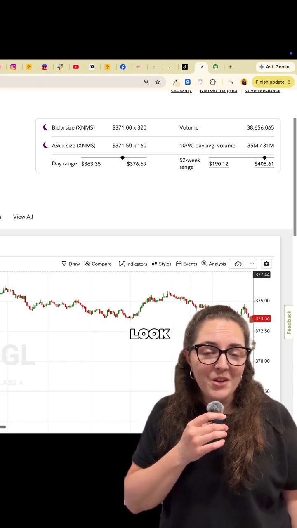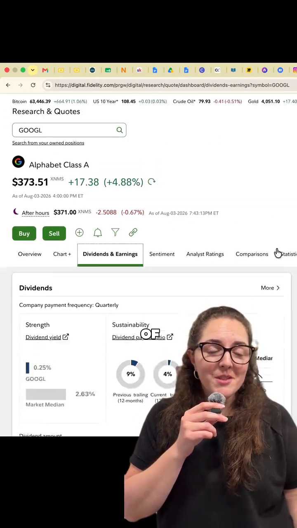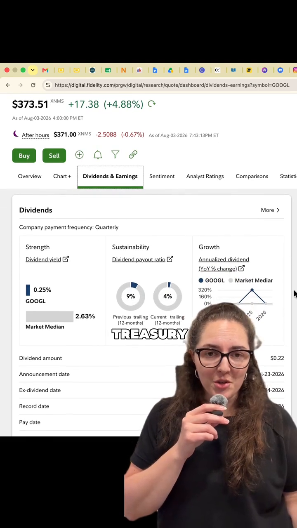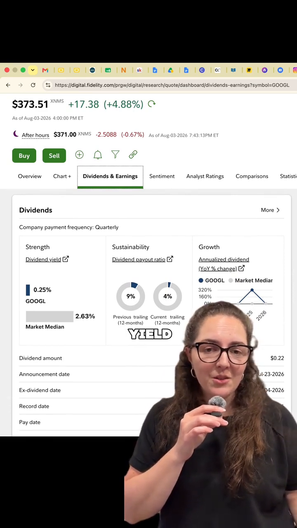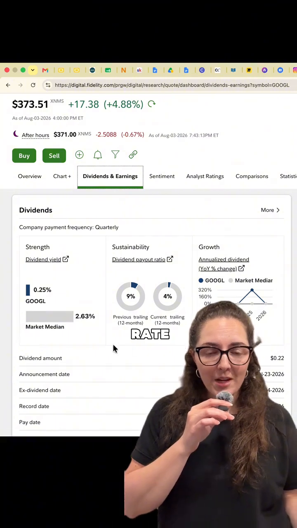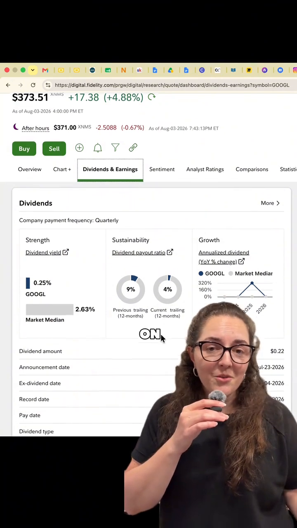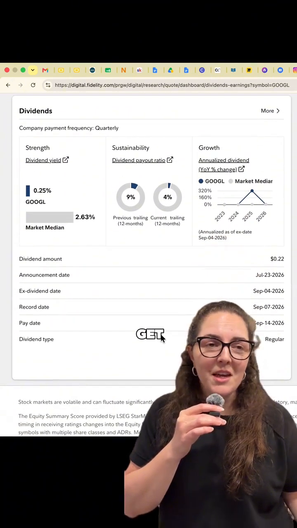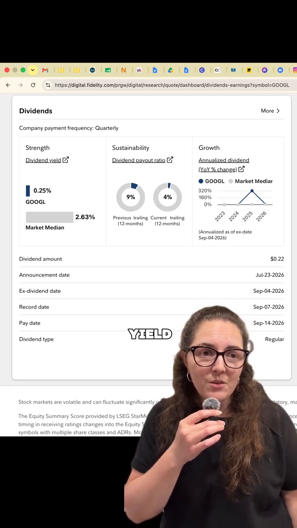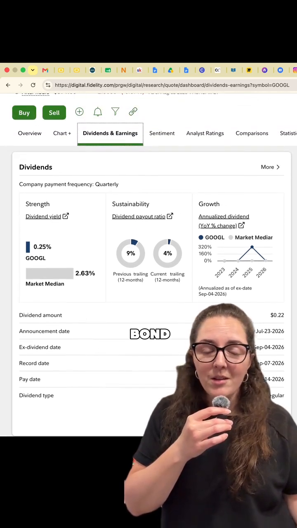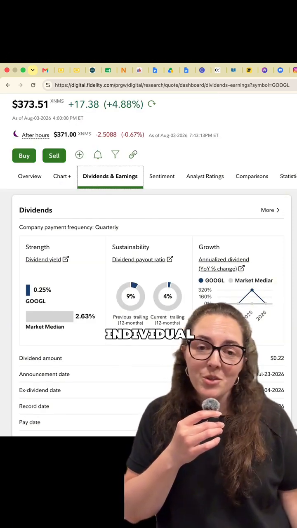And the fifth criteria I look at is the dividend yield versus the risk-free rate. And this is just a fancy way of saying the rate that you could earn on a treasury bond with literally zero risk. So if a stock pays a dividend yield lower than the risk-free rate, so lower than what I could get on an investment with no risk at all, I'm taking on risk for less income than I could get on a safer bet. So for example, if a stock pays you 2.5% as a dividend yield, but a treasury bond or a government bond is at 4.5%, that's a lot of risk that you're taking by investing in that individual stock instead.